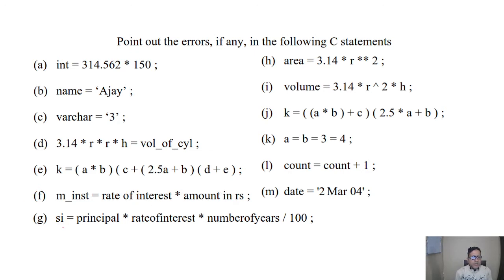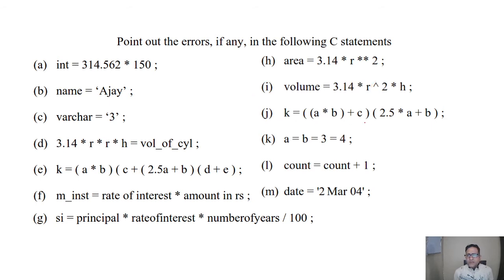In the G part we can see SI is equal to principal into rate of interest into number of days divided by 100, so this statement is okay. In the H part we can see these two times, this symbol is allowed one time, not two times, so this part is also wrong. In I part we can see this symbol, and this symbol has no meaning in C, so it is also wrong.